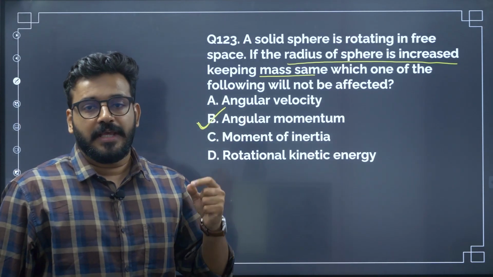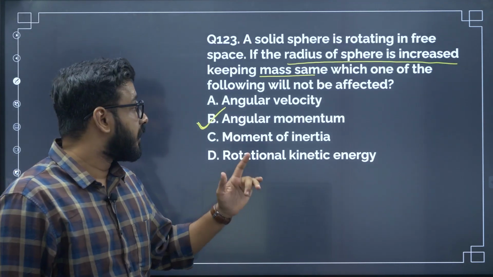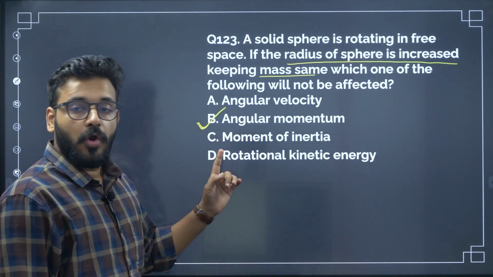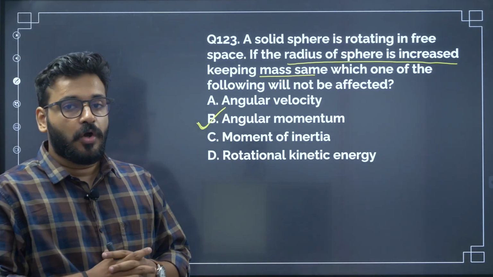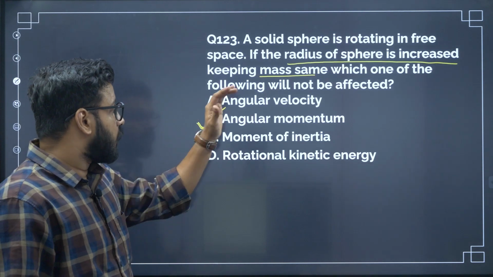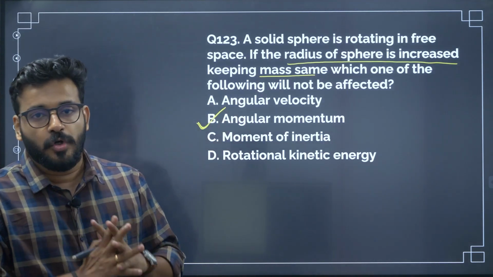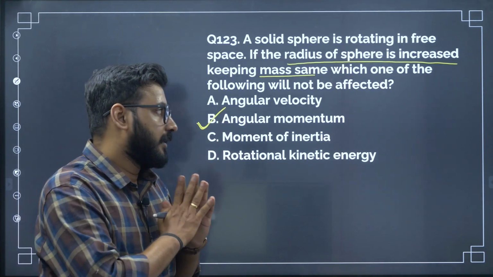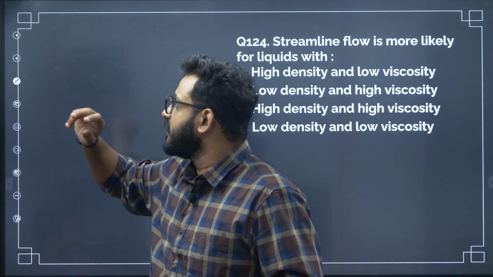So the only quantity in these four options which will remain constant is angular momentum, not angular velocity, not moment of inertia, and not rotational kinetic energy. These are all very much dependent on the radius of the sphere. So therefore it is not A, C, D, it is exactly angular momentum. Angular momentum is not going to change. So that is the correct answer. It's a very, very simple question. Let's look at the next question.